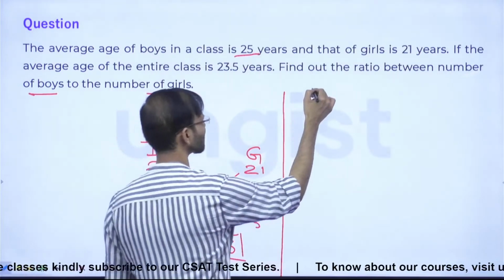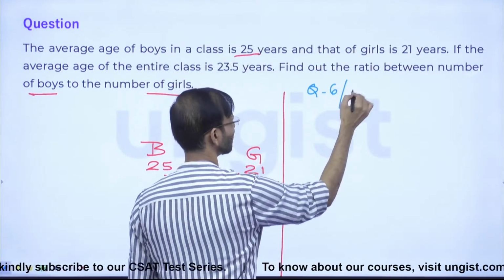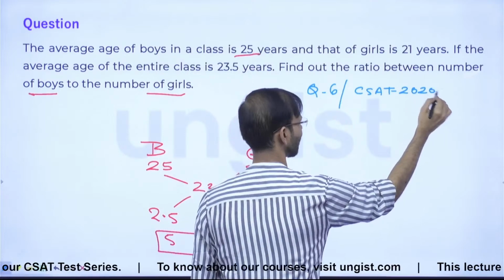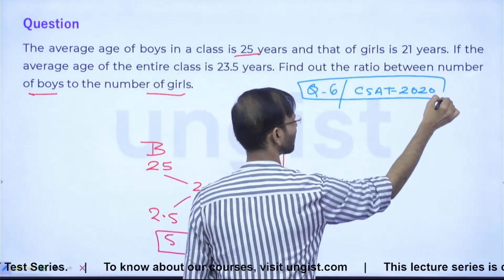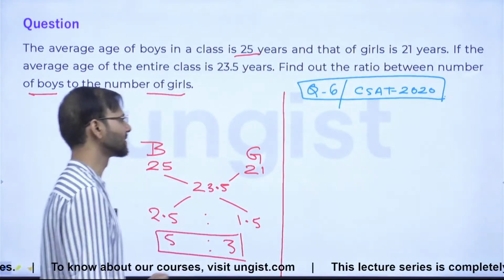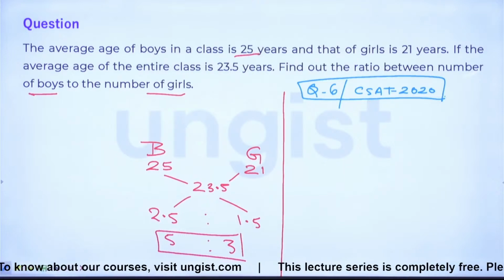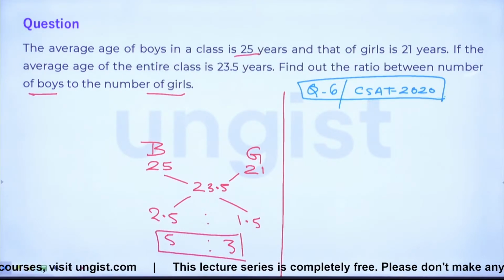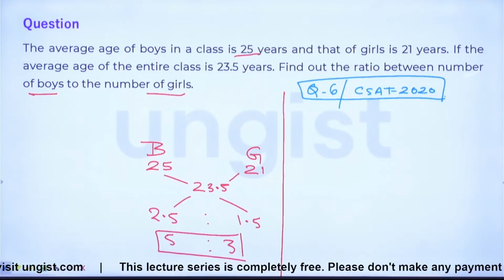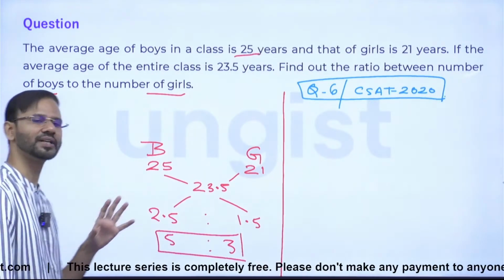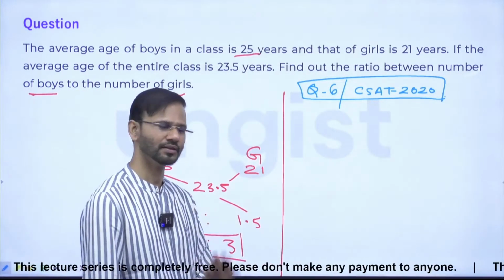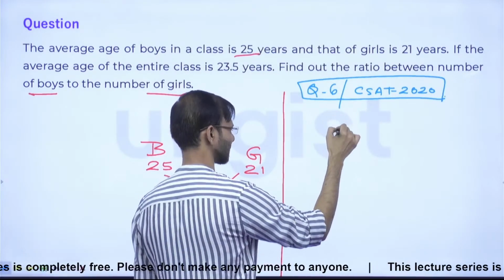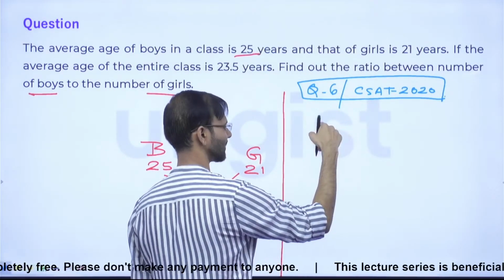This is question number 6, CSAT 2020, right everyone? So just read the question. The question is saying, the final question statement is what? What is the value of x in the above table, right? And X is what? X is the overall average marks in Hindi of the class, right? Okay. So what is the average marks of boys in English, guys? What is that number?